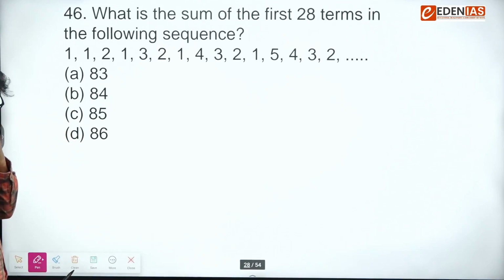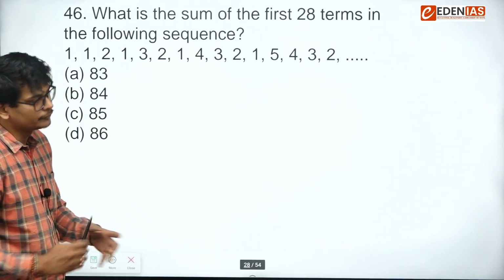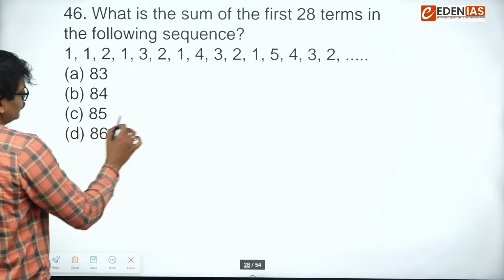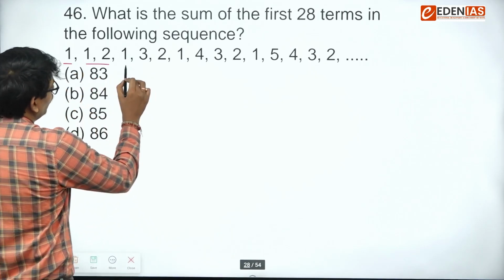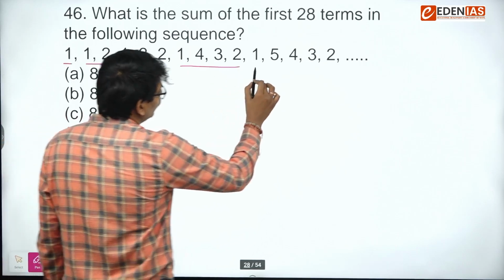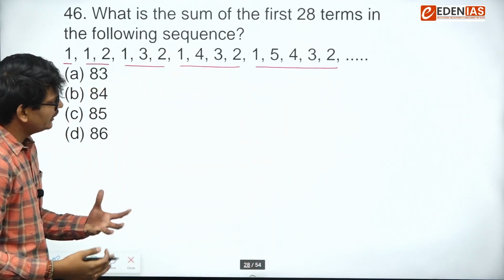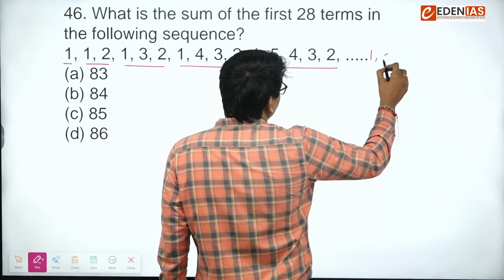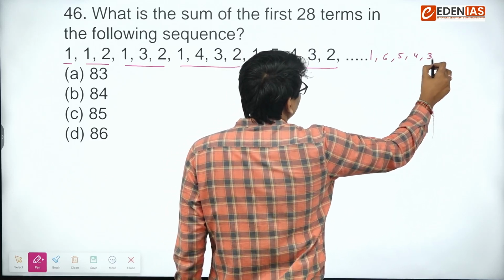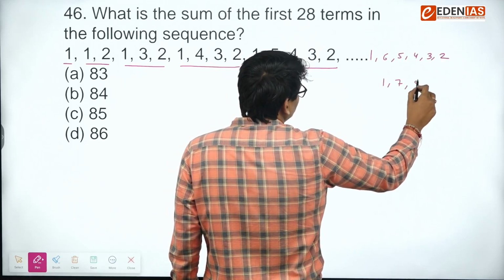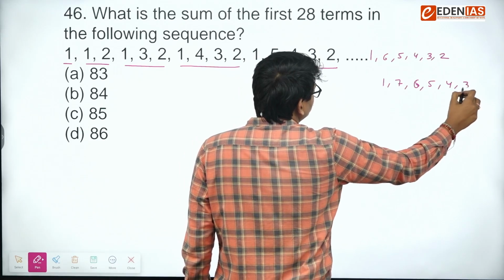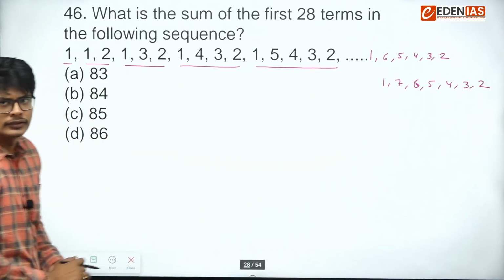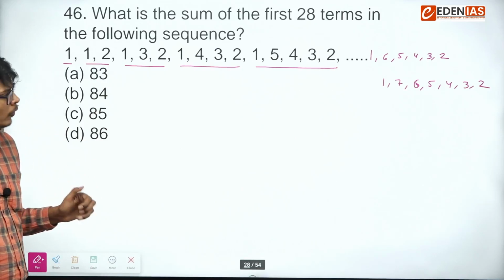Okay, this was a kind of difficult one because you have to look at the pattern. If you can decode that pattern within 1-2 minutes, it's fine. Otherwise, you can leave this question. Let's look at the pattern. So 1, 1, 2, 1, 3, 2, 1, 4, 3, 2, 1, 5, 4, 3, 2. The next series will look like 1, 6, 5, 4, 3, 2. The next series will look like 1, 7, 6, 5, 4, 3, 2, and so on, right? Similarly, you can see the series will go on.